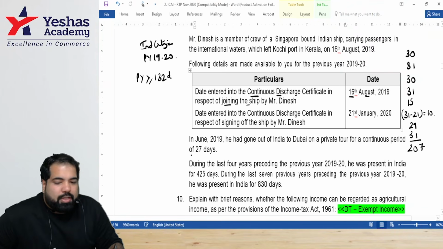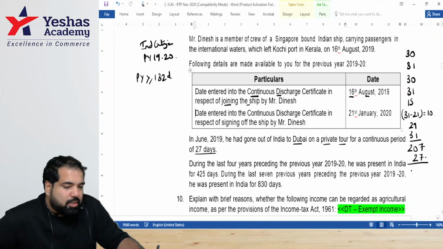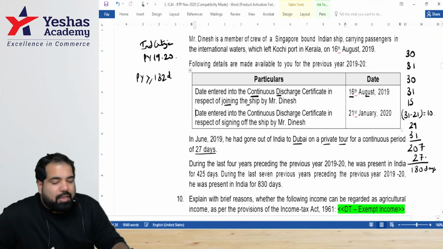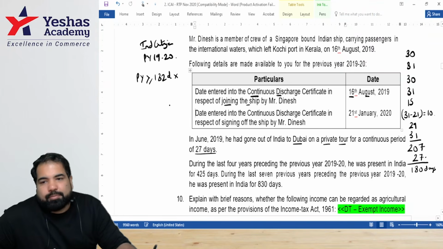207. Now in June 2019, he had gone out of India to Dubai on a private tour for a continuous period of how many days? So I'm going to remove 27 days here. So 207 minus 27, how much is that? 180, guys. So this is 180 days. Now tell me, if he's in India for 180 days, will he fulfill this condition? No. Second condition, will it apply to him?